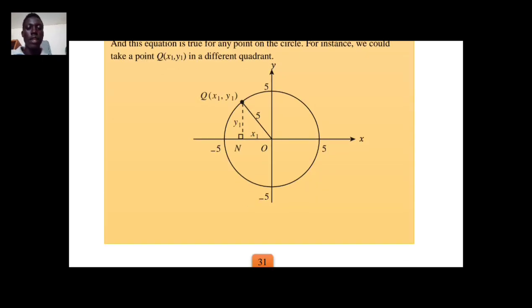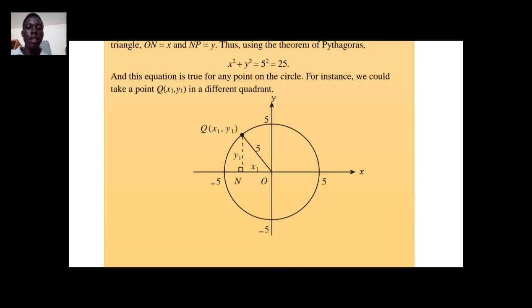It is going to be x1 square plus y1 square is equal to 25. This is the equation of this circle, so there is no difference from the other one.